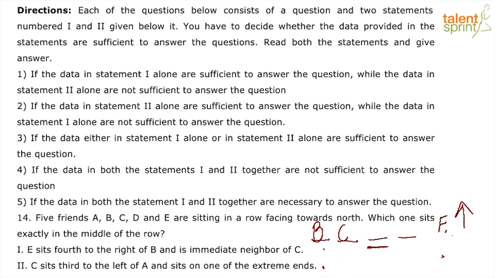Now, if you look at the second statement, C sits 3rd to the left of A and sits on the extreme end.